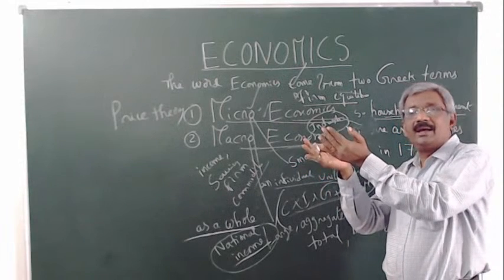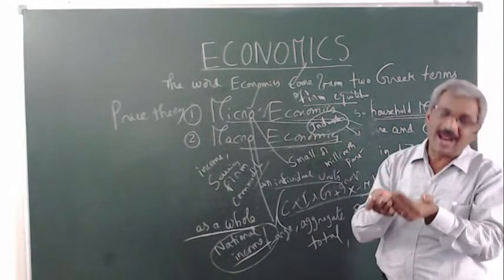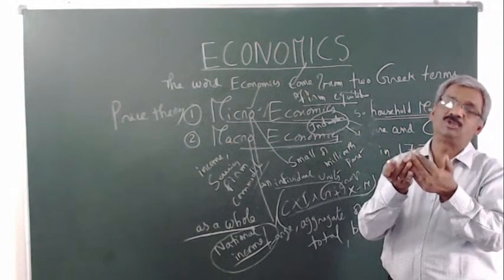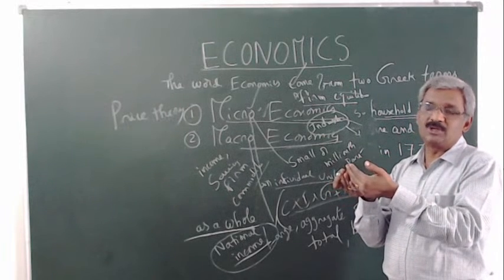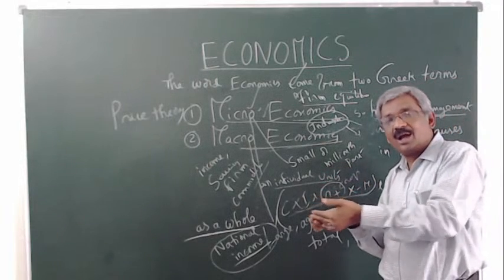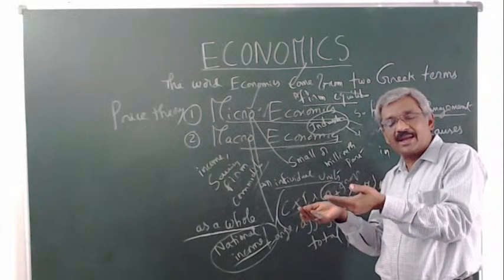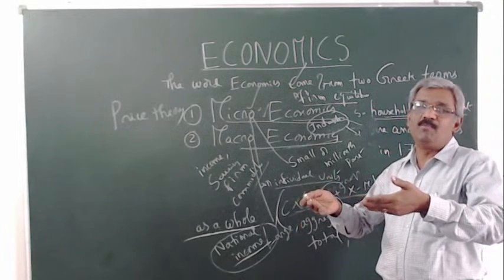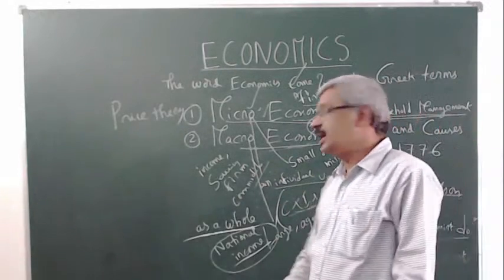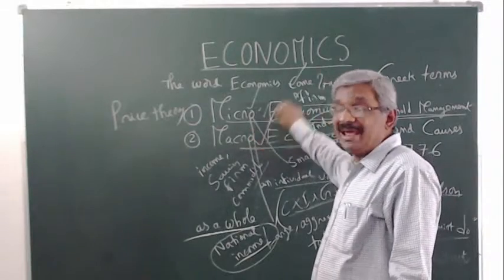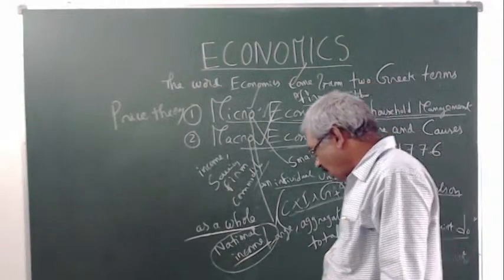Or suppose 400 million tons of agricultural commodities were produced in 2018 to 2019, and 450 million tons of each and every commodity in the agricultural sector the next year. That is the macro level. Okay, understand micro and macroeconomics.